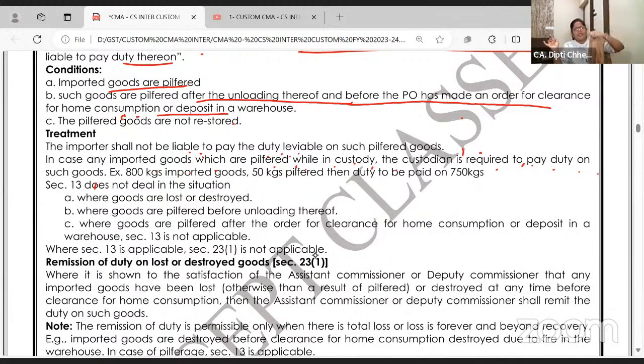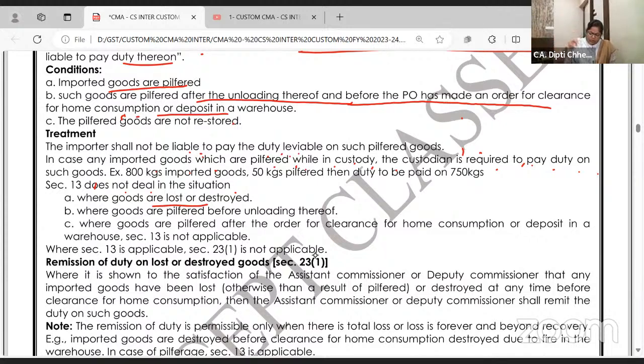As soon as the goods are unloaded and the proper officer said, okay, inspection is done, goods zameen pe aa gaye, abhi either take it home or put it in the warehouse. Till then, if they are pilfered, no duty. In the custodian's custody at the port itself, if the goods are pilfered, you have to pay the custom duty. Section 13 does not apply where the goods are completely lost. Then we have section 23(1).